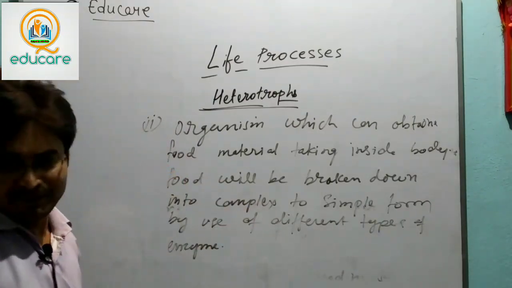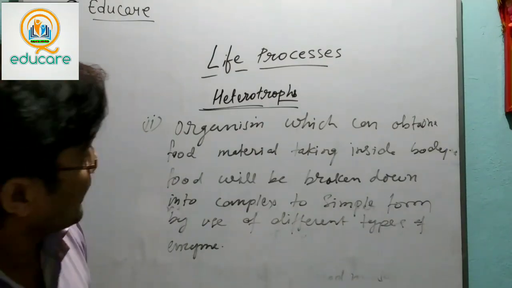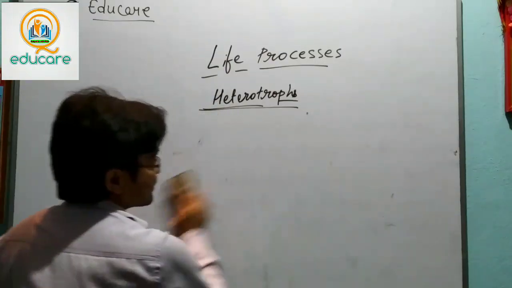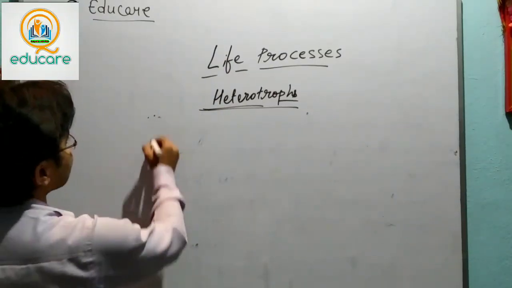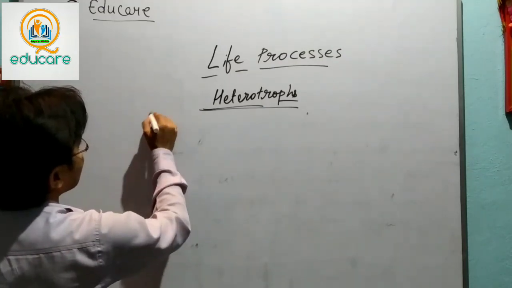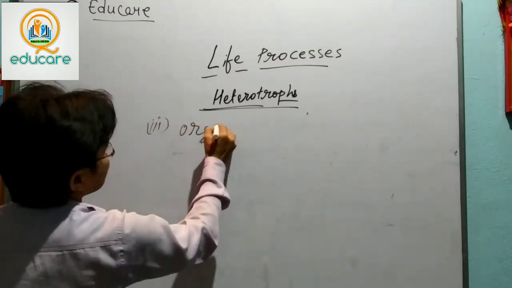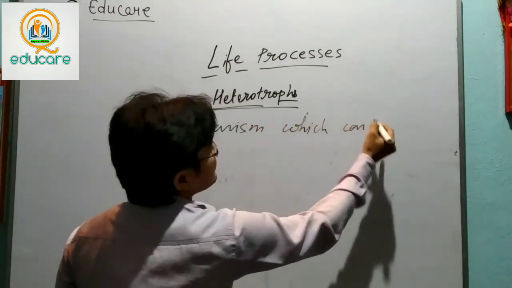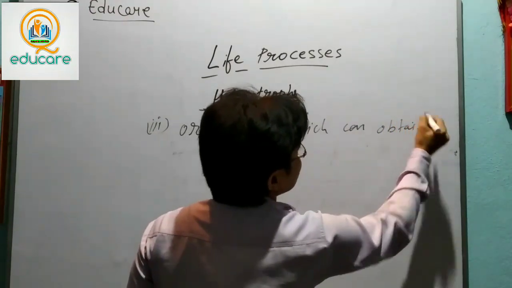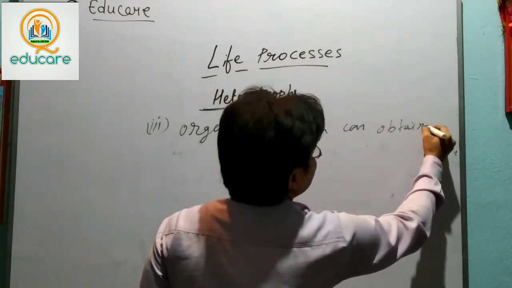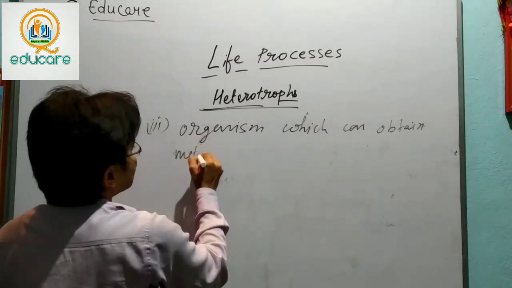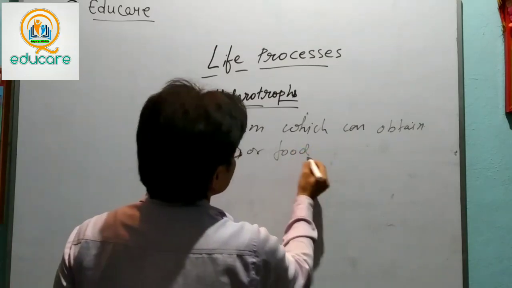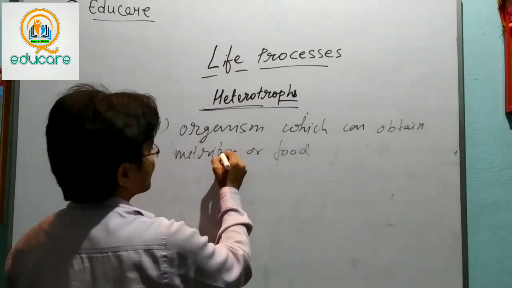And the third one which is left here is the organism which can obtain nutrition or food. Don't be confused, somewhere I have written food and somewhere nutrition.